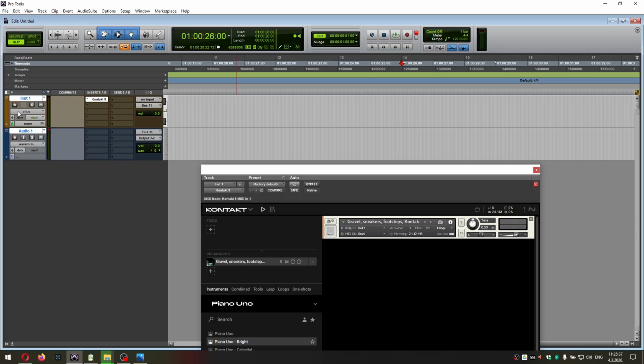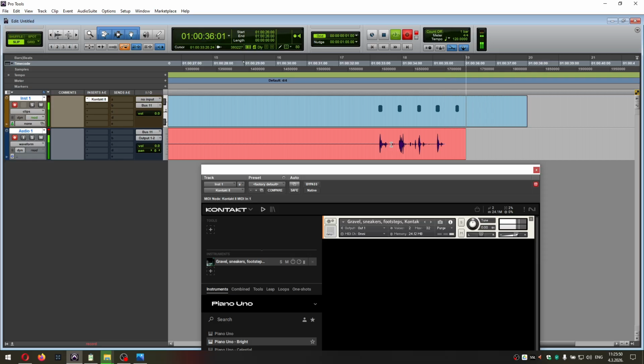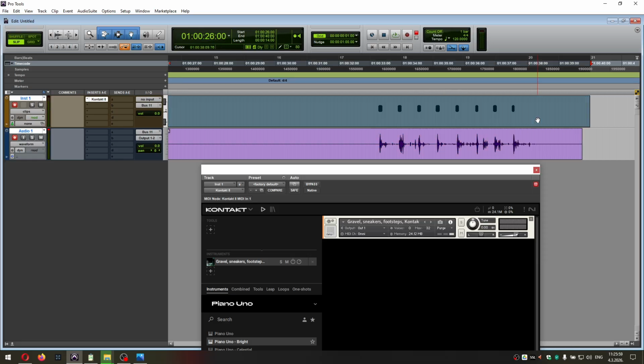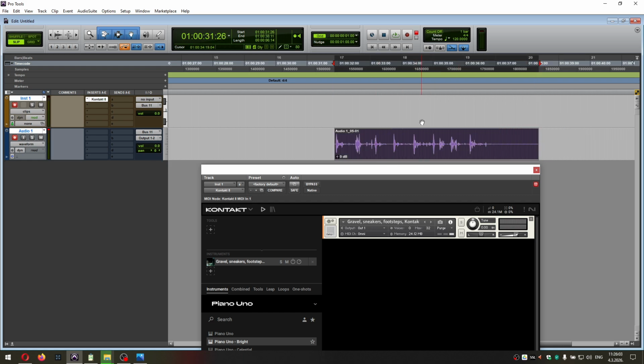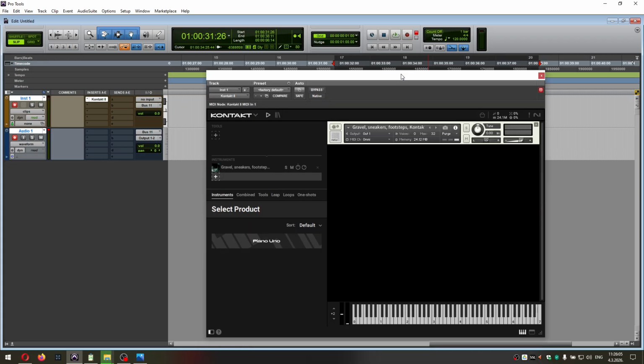Both tracks are record enabled. Click record, click play. The recording started. So now just press keys on your MIDI keyboard. And that's it. Delete the MIDI track and you have your footsteps recording with Native Instruments Kontakt.